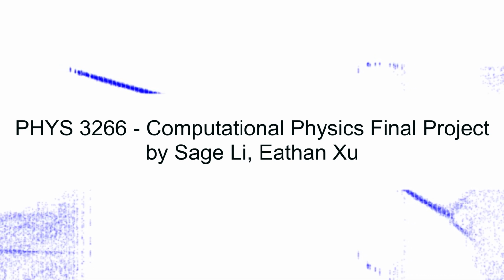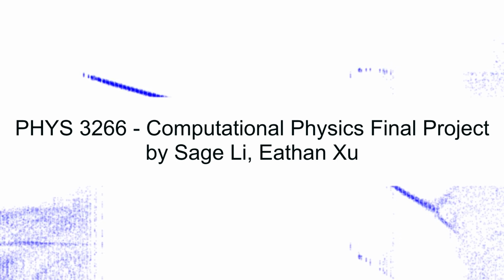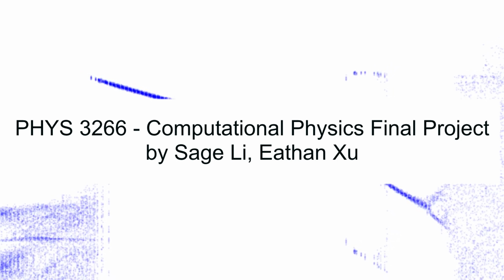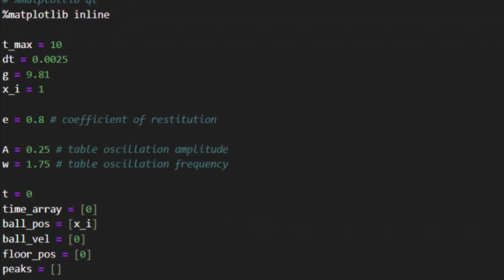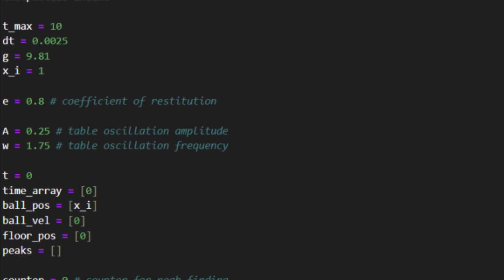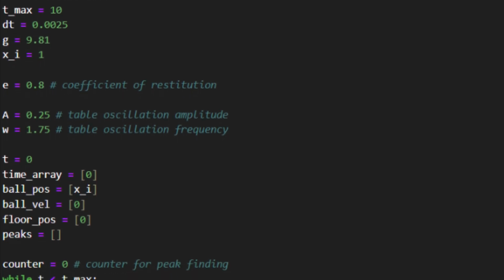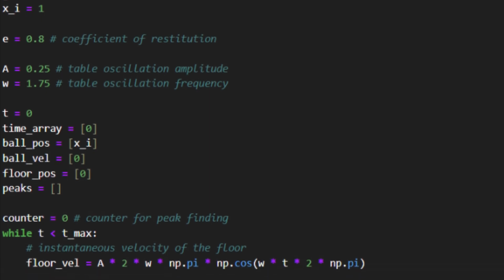In particular, we tested a sinusoidal and triangle wave with various amplitudes and frequencies to determine the effects on the interactions of the system. This problem is similar to what we've seen in class with a ball bouncing on a flat surface. However, now we let the surface oscillate according to some periodic function. We will plot the height of the surface and the height of the ball on the same graph as a function of t.